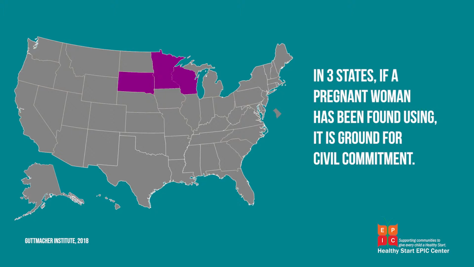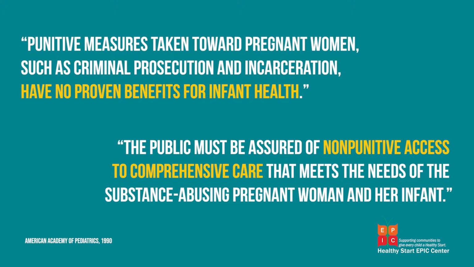That is, the woman may be involuntarily committed to a substance use disorder treatment program. Yet we know the American Academy of Pediatrics, for example, says those are futile ways of dealing, that these should be dealt with as mental health issues, as an illness, as a disease.